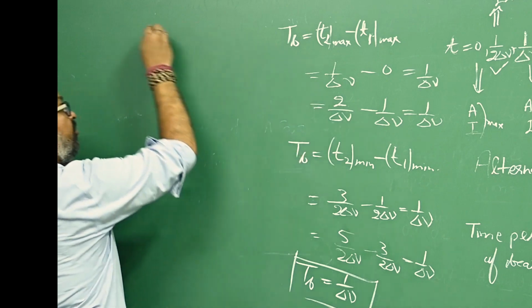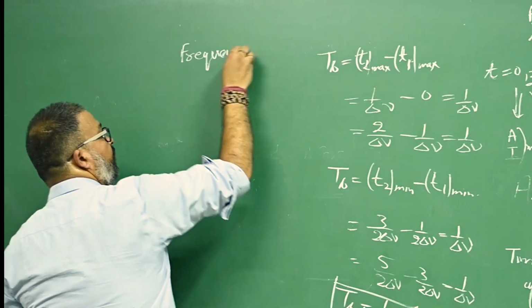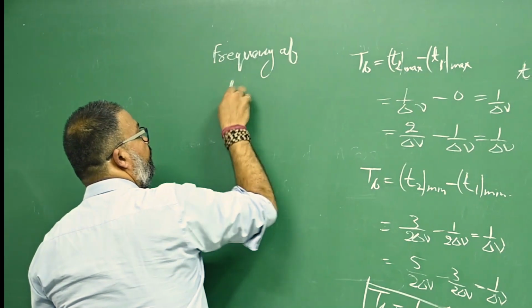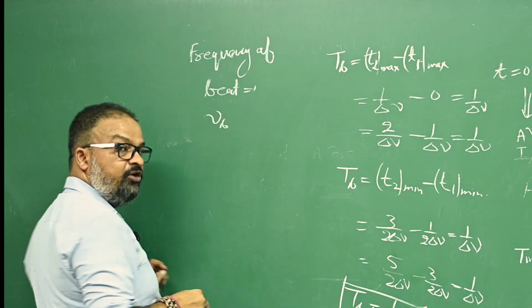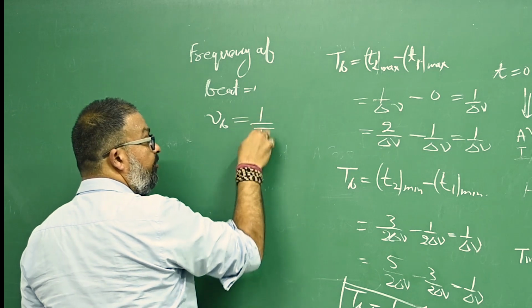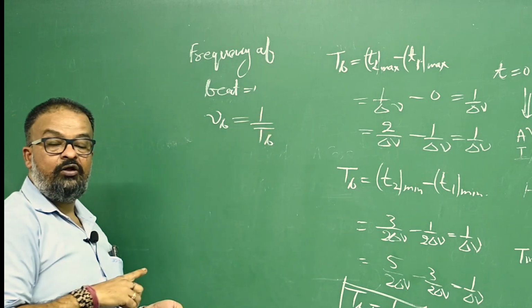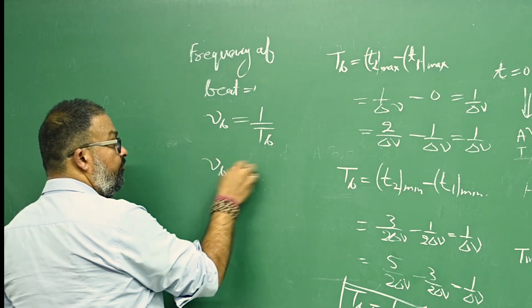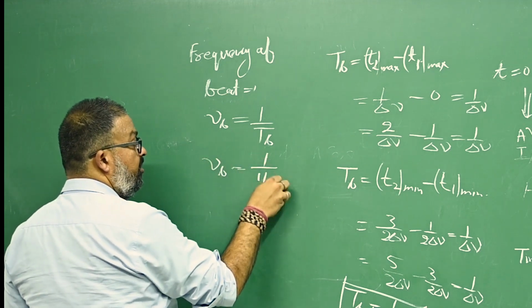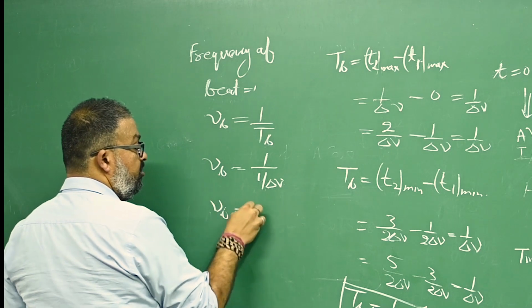And what is the frequency of beat? Frequency of beat is how much? Nu B. Frequency of beat is equal to 1 upon the time period of beat. Frequency is always equal to the reciprocal of time period. So frequency of beat will be equal to 1 upon 1 by delta nu. So frequency of beats is equal to delta nu.